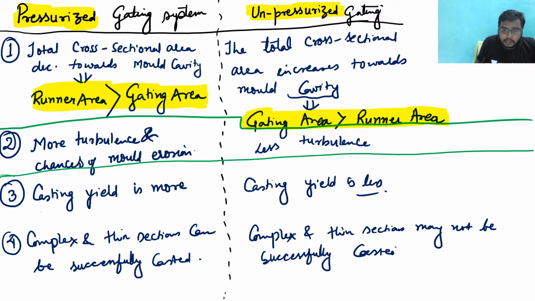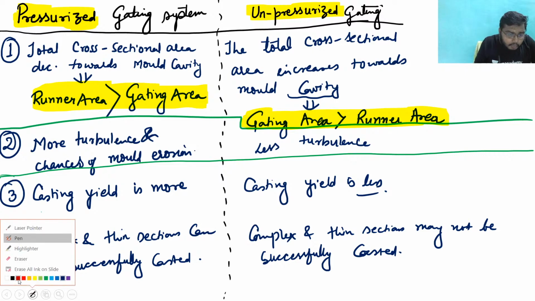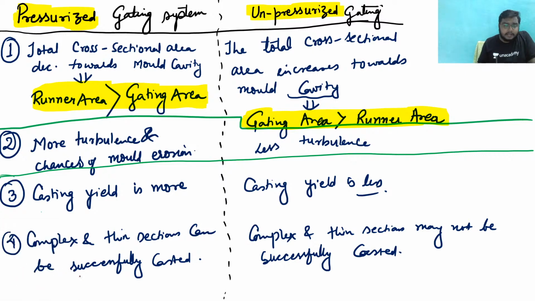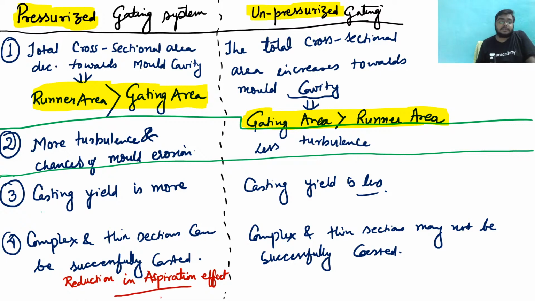Now, one last most important thing is there. See, here, since it is a pressurized gating system, the most important line that I am going to write is reduction in aspiration effect. I have explained the aspiration effect like 4 to 5 times, right? So there is a reduction in the aspiration effect, and here more aspiration would be there, more aspiration.